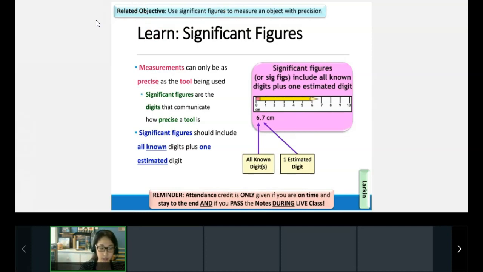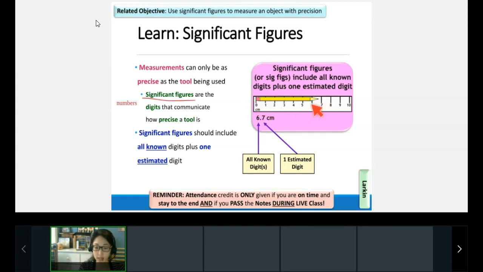So significant figures are the digits. The word digits means numbers, the individual numbers, okay, in a measurement that communicate how precise a tool is, okay? So significant figures should always include all of the digits that you do know from your tool, plus one estimated digit, okay? So taking a look here, okay, what do we absolutely know that this pencil is at least?